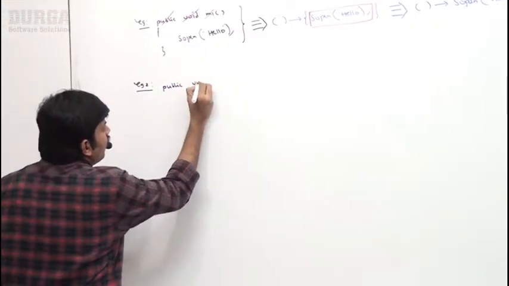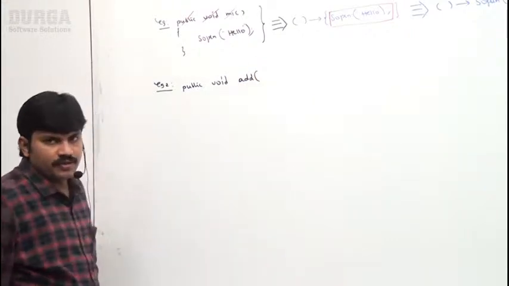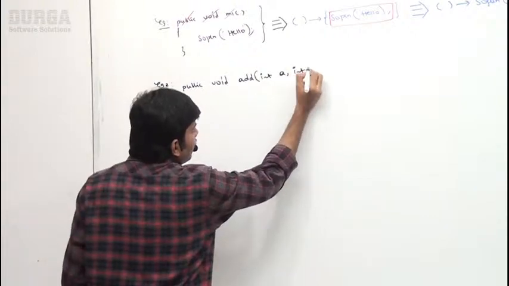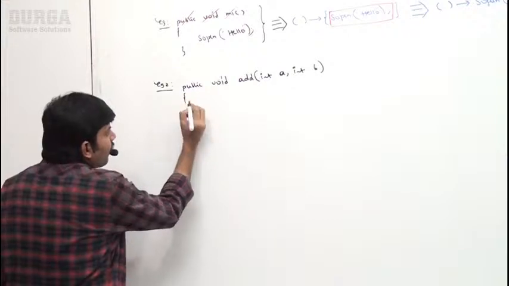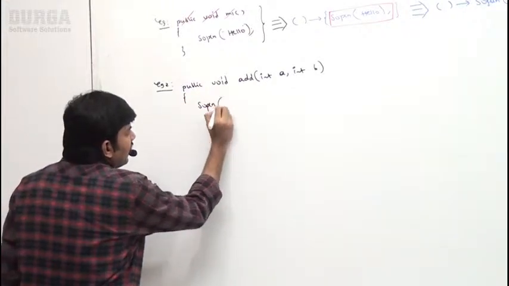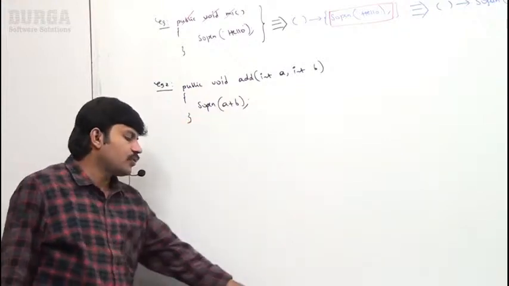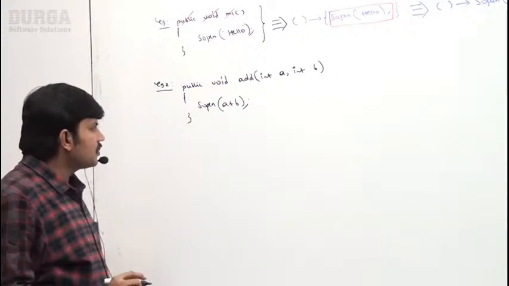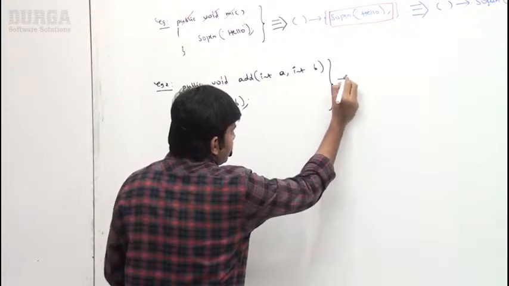Public void add method I took. What are the arguments? int a, int b. Now System.out.println(a + b), like this I took, sir. Now the point is, let me convert it into lambda expression style.